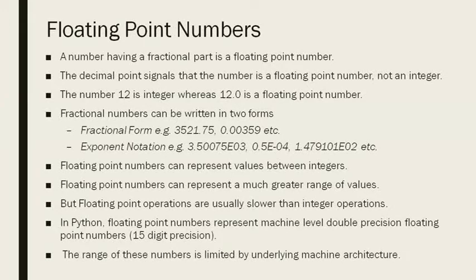That is, we have 15 digits of precision in Python. In many languages we have 7 digits of precision. Precision means the digits after the point. The possible number of digits that we can store after that decimal point is called precision. So in Python we have 15 digits of precision for floating point numbers.